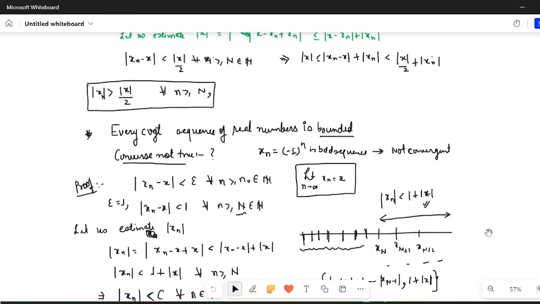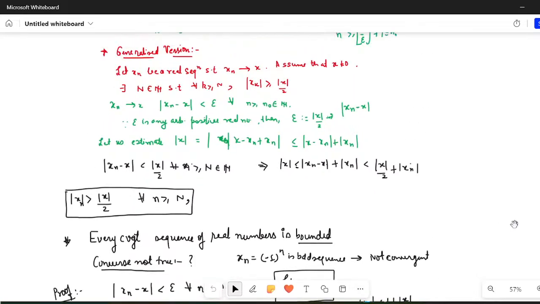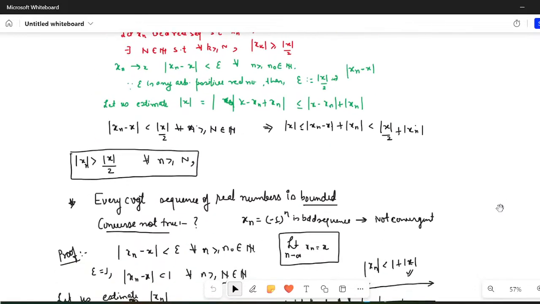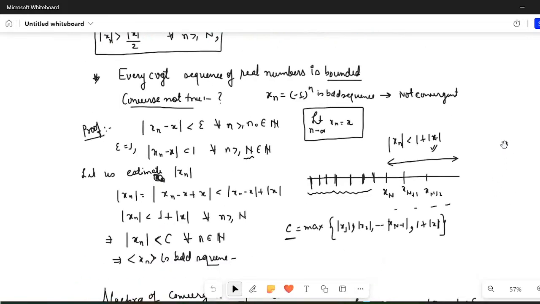So, let us begin. Yesterday, I derived the definition for you: what is a Cauchy sequence?